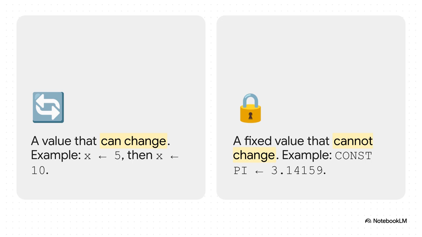A player's score is a perfect example. It's always changing. A constant, on the other hand, is for a value that is totally fixed. It never, ever changes. The value of pi is a classic example. You set it once, and it's locked in stone. Knowing when to use which is a huge part of writing stable, predictable code.